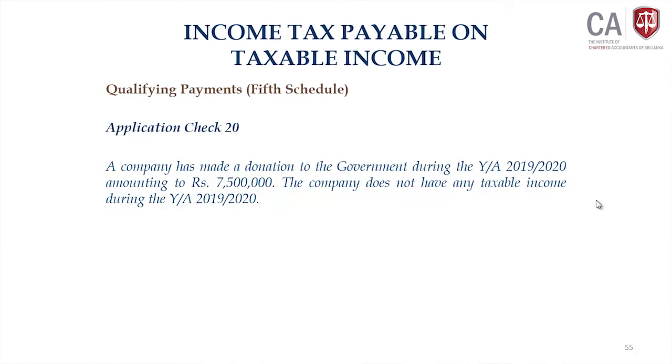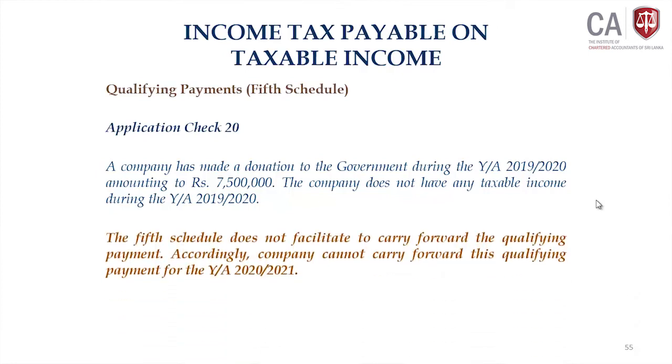Can they carry forward? No, there are no carry forward provisions. Therefore, the answer is that the 5th schedule does not facilitate the carry forward of qualifying payments. Therefore, the company is not in a position to carry forward the qualifying payment, even for a donation made to the government in the year of assessment 2021. But that is simply, I think, not in line with the transitional provision, I believe.